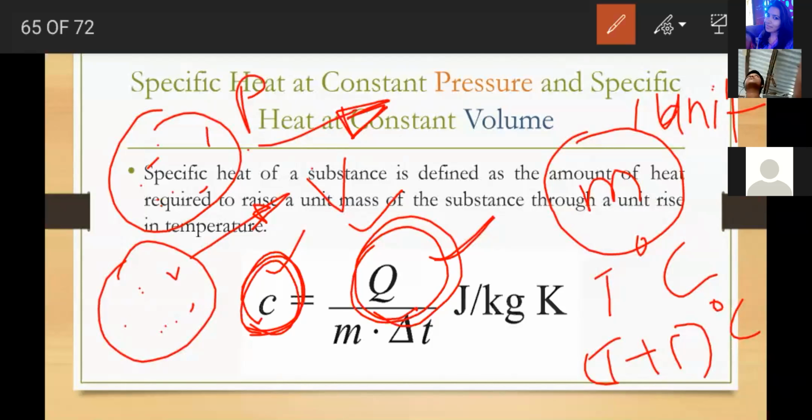So that's why we are getting two values for gas: specific heat at constant pressure and specific heat at constant volume. So the gas will be affected by both pressure and volume, but not the solid and liquid. Solids and liquids will not be affected by pressure and volume. Got it?